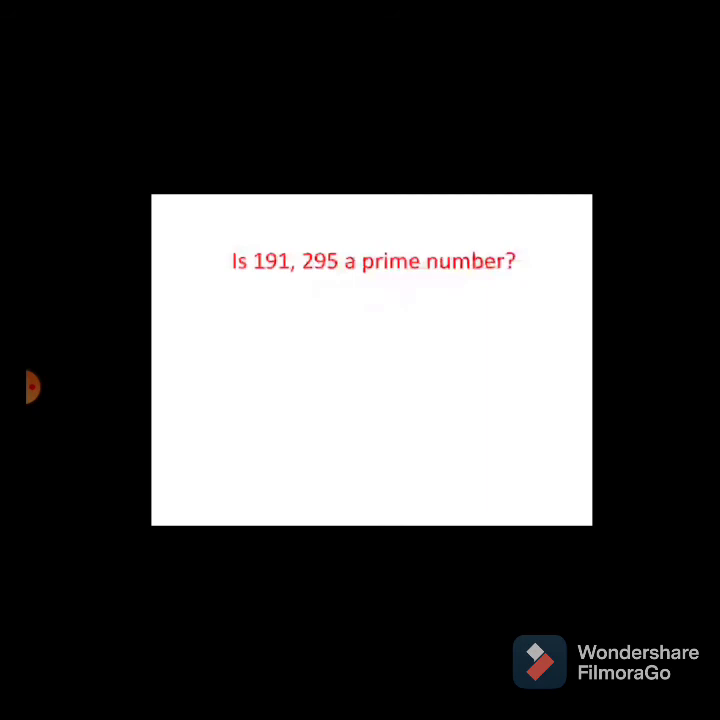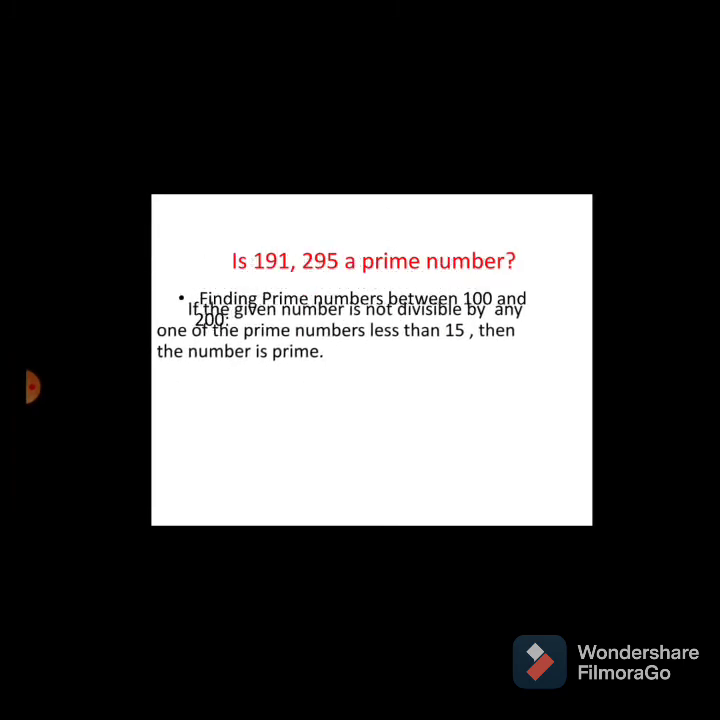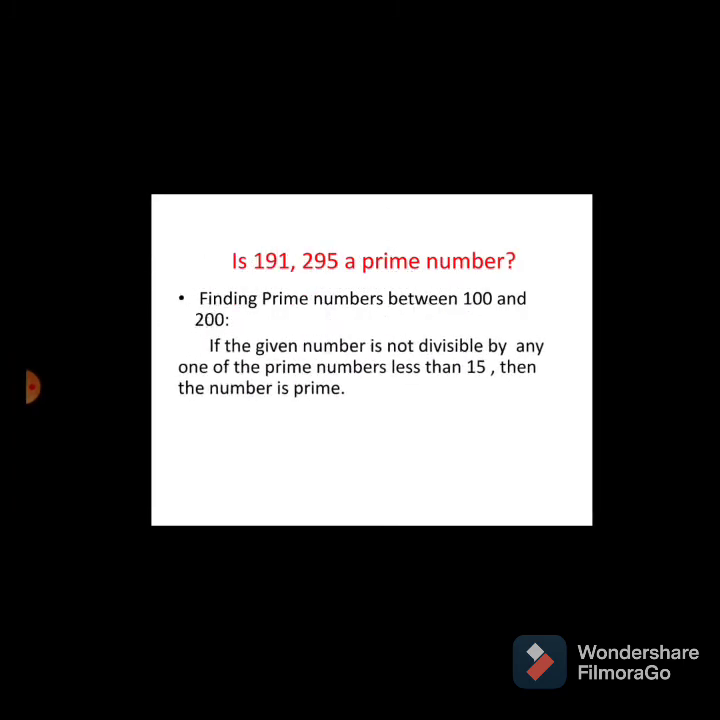Then see the next point. I am getting confusion: is 191, 295 a prime number? Up to now we have discussed 1 to 100 by the Eratosthenes sieve method, how to cross out and how to encircle the numbers which are prime, which are composite, and 1 remains, neither prime nor composite. Then for numbers more than 100, how to decide whether they are prime or composite? Check it out. How to find then?